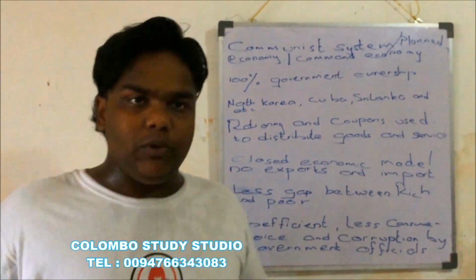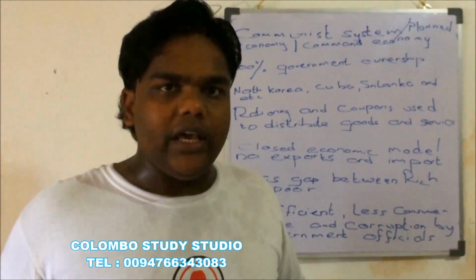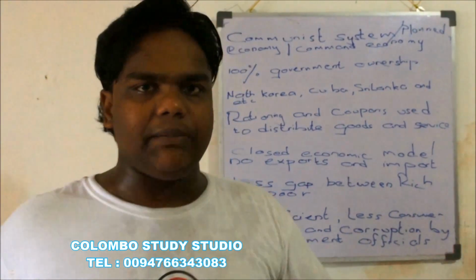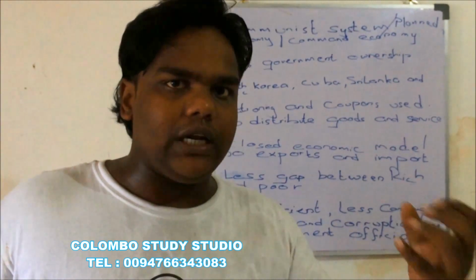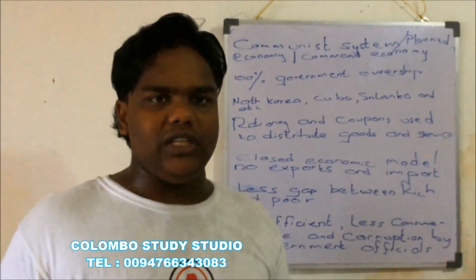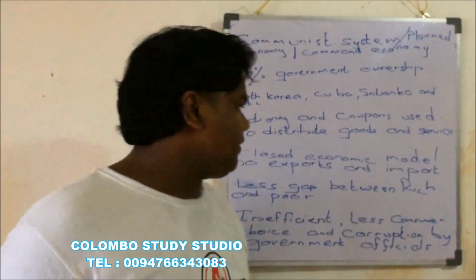In a purely communist system, there is no concept of money. If we open the economy, we have to introduce the concept of money, and the real meaning of the communist system will be lost. So in order to safeguard the communist system, we close the economy from foreign intervention.